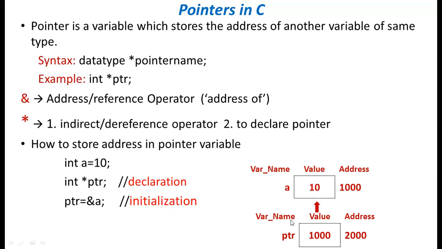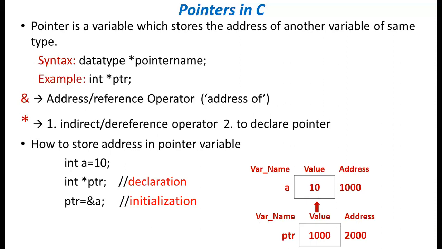Next I declared a pointer variable. Again, a pointer is a variable only. It will have the variable name ptr. Value, what is the value of ptr? So the value of ptr is the address of a, and what is the address of ptr? That is 2000.